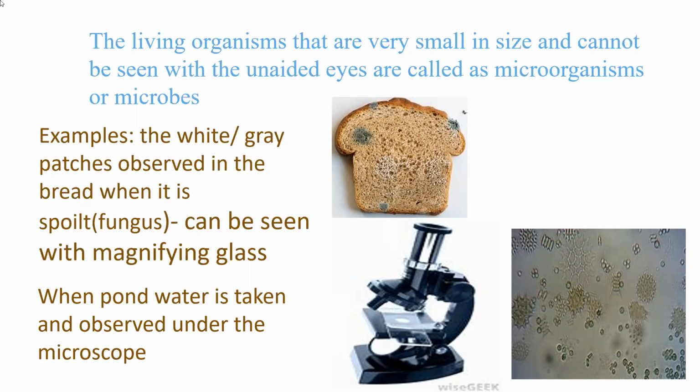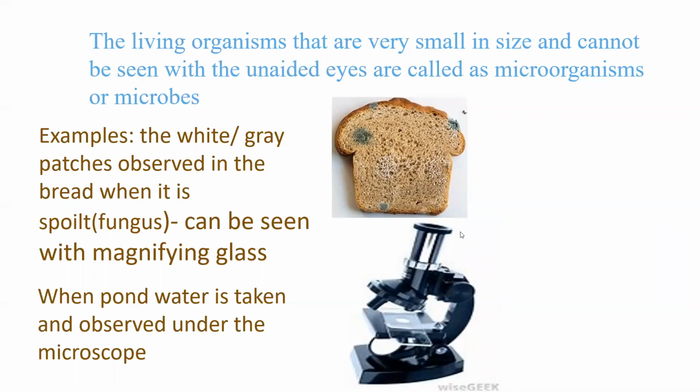in the water. So now if you simply look at pond water, you won't see anything. You can just see the water and some dirt if it is there. But when you observe it under the microscope, you can see these things. So these are nothing but the microorganism or the small, tiny little creatures which cannot be seen through our unaided eyes. Okay.